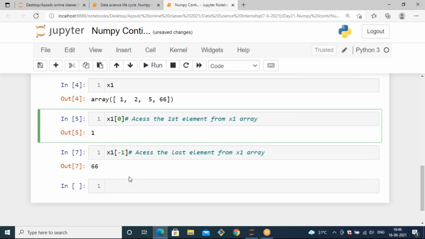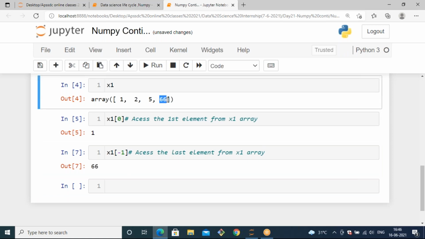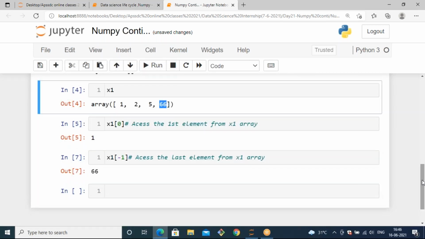And this negative index, if you want to get this 66 element from the x1 array, you can use a positive index also. So what is the positive index for this 66 value? Yeah, 3. You can access this last element with a positive index as well as a negative index, but you need to focus on the question statement.